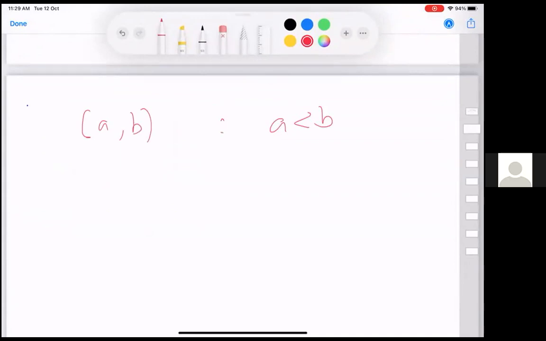Now, if X belongs to the open set, then... So these are parentheses, the usual bracket or circular bracket or whatever names people use.